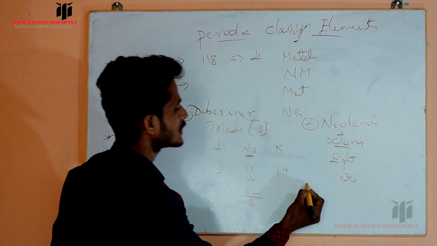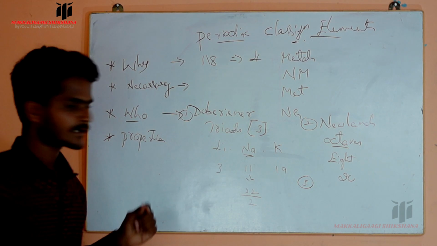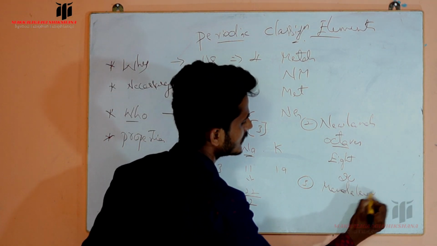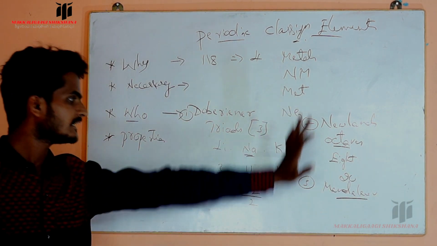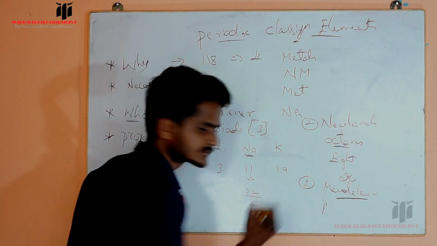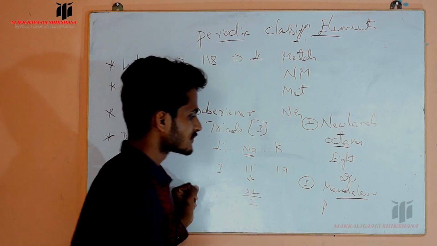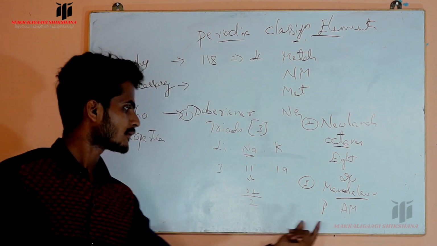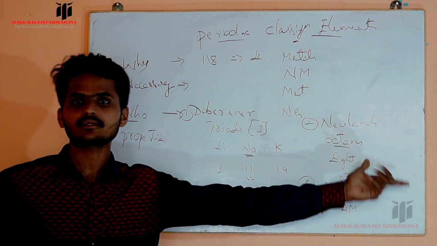Then the third person who tried to classify elements based on atomic mass is Dmitri Mendeleev. He also classified elements based on the atomic mass only. He gave one statement: the properties of the elements are repeated at regular intervals, based on atomic mass only. That means the properties of the elements are periodic functions of their atomic mass.